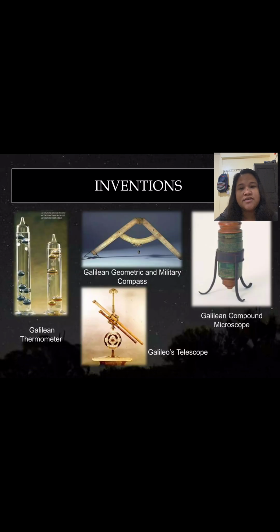So, as you can see on the screen, those are the inventions of Galileo Galilei: the Galilean thermometer, Galilean geometric and military compass, Galilean compound microscope, and Galileo's telescope.